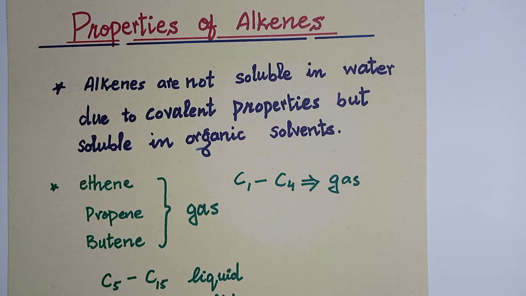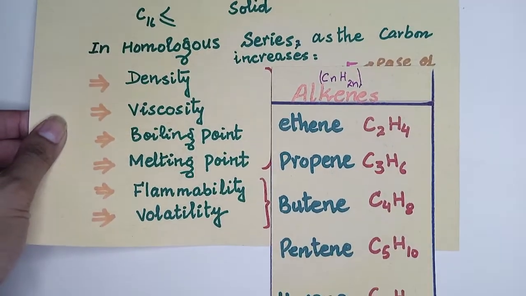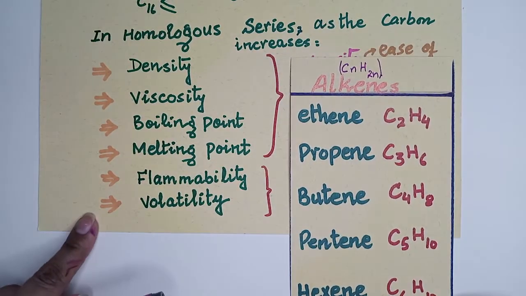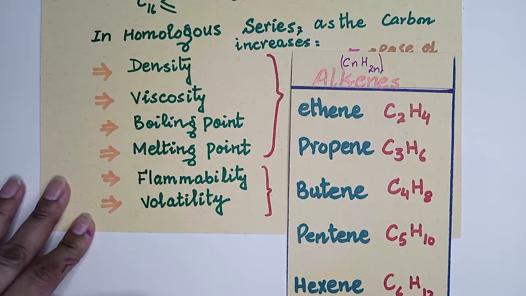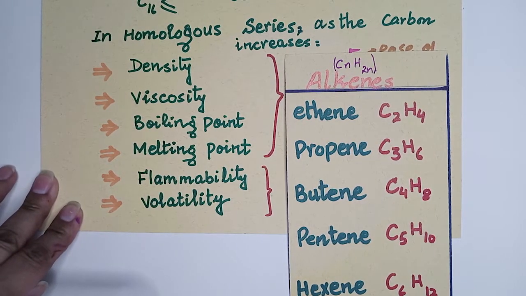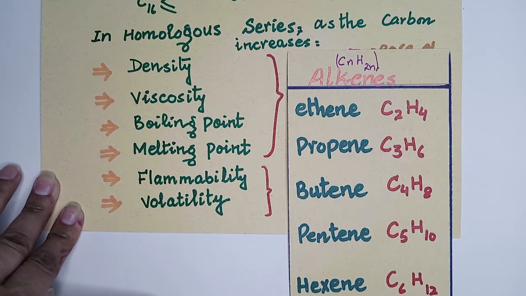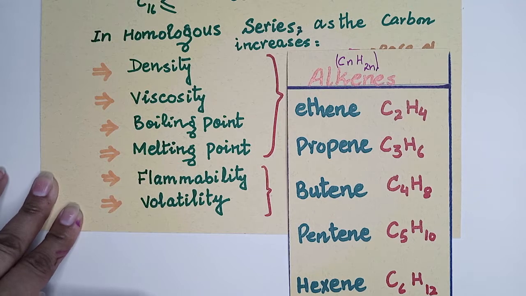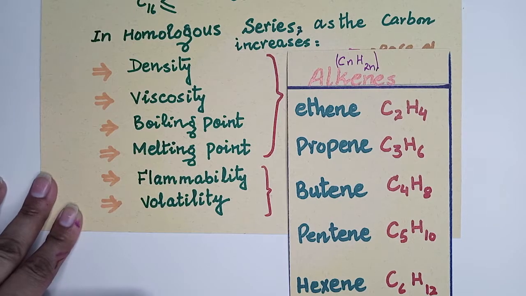In the homologous series, as we go down from ethene, propene, butene, pentene, hexene, the viscosity, density, and boiling and melting points are going to increase. As we discussed in alkanes, as the number of carbon atoms increases down the group, viscosity, density, and melting and boiling points increase. Flammability and volatility decrease.